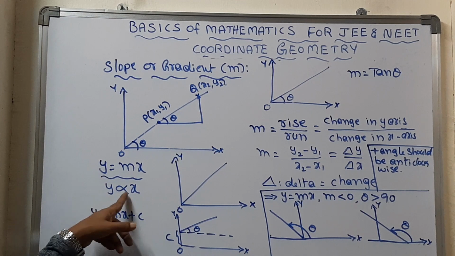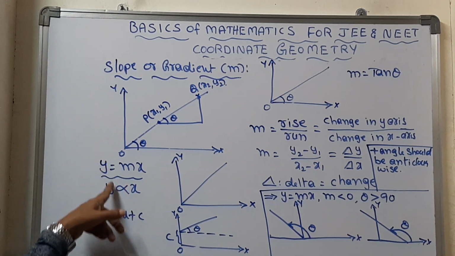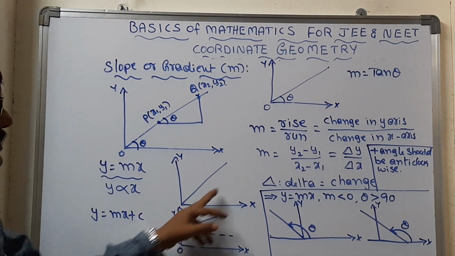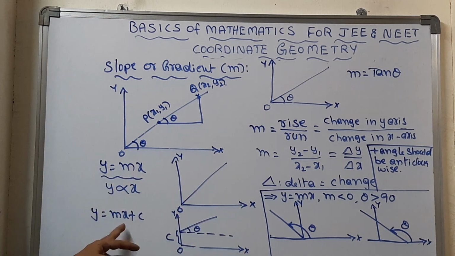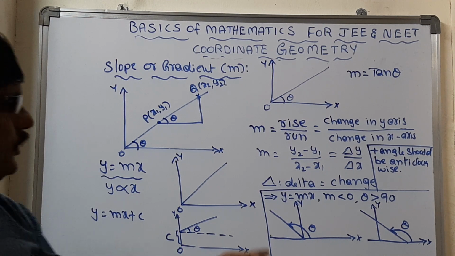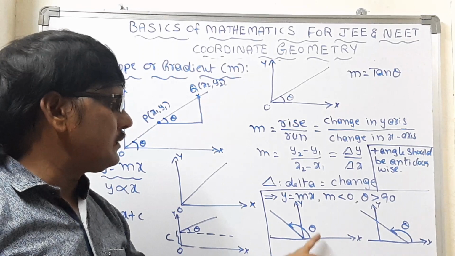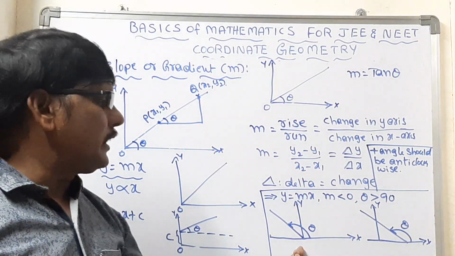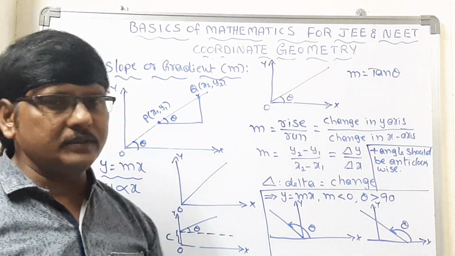If m is considered constant, then y is directly proportional to x. In such a case, the graph will come like this. When there is an intercept, the graph will be y equals mx plus c, and so the graph will follow like this, as the intercept can be expressed like this. In the next situation, y equals mx, where m is less than 0 and theta is greater than 90. In those two cases, the graph will come like this.